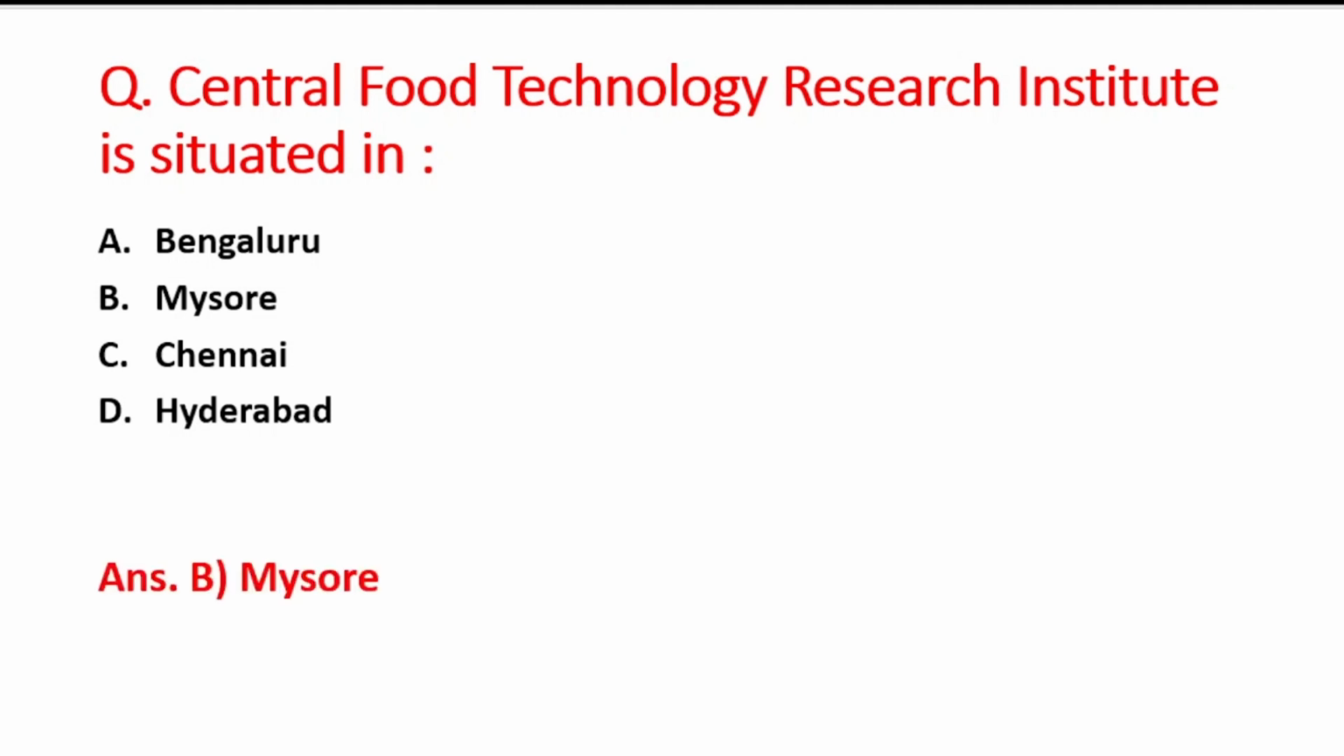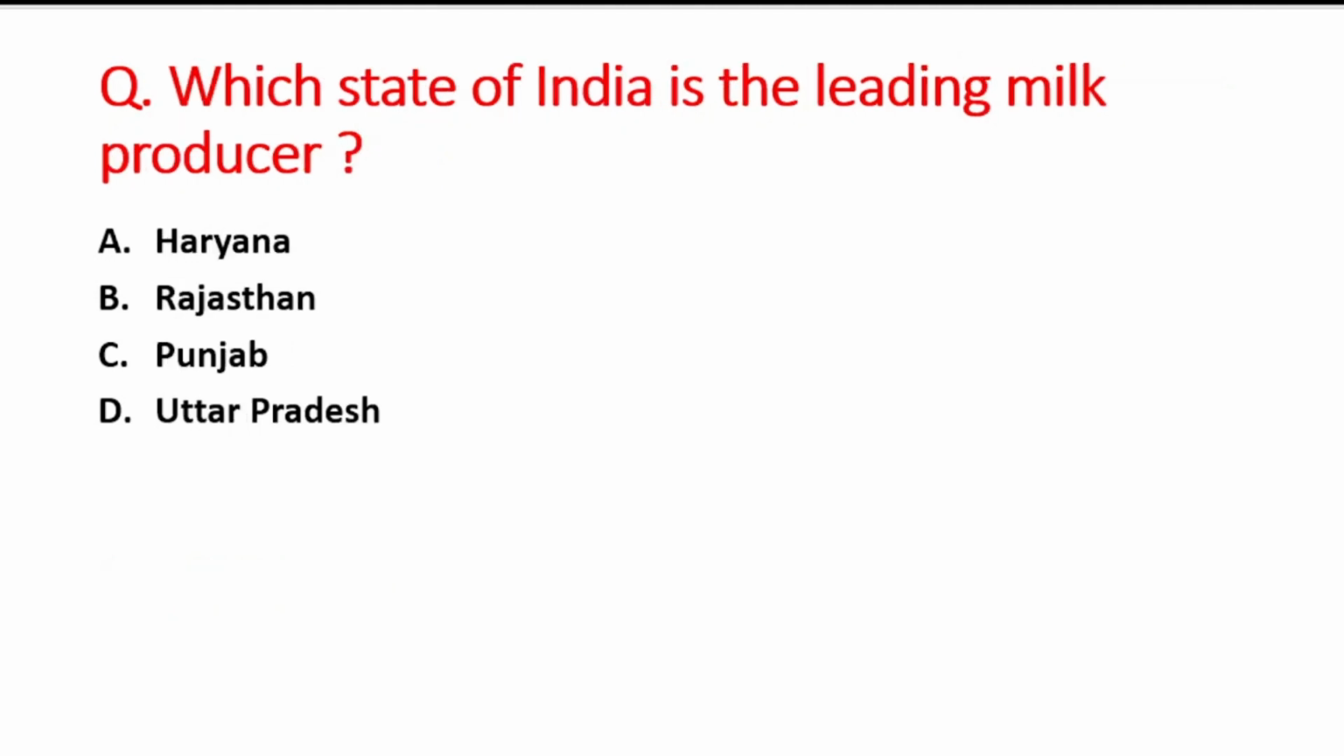So right answer is option B, that is Mysore. Next question is which state of India is the leading milk producer? A option is Haryana, B is Rajasthan, C option is Punjab and D option is Uttar Pradesh. So right answer is option B, that is Rajasthan. And after Rajasthan, second number पे जो state है वो है उत्तर प्रदेश.